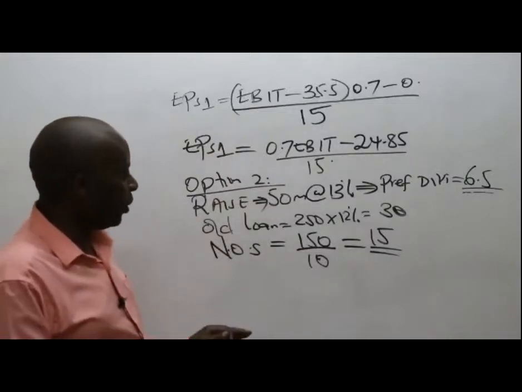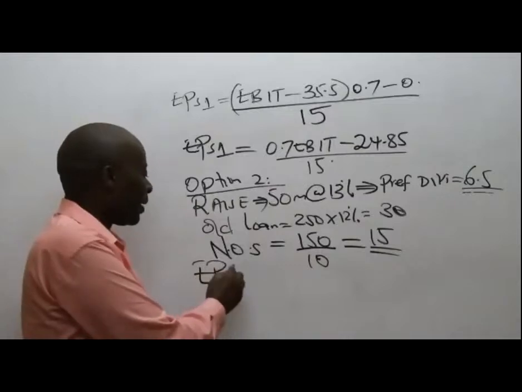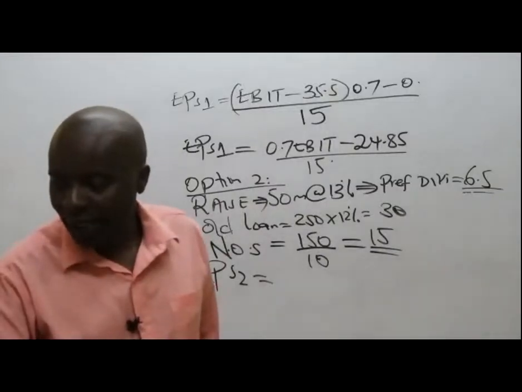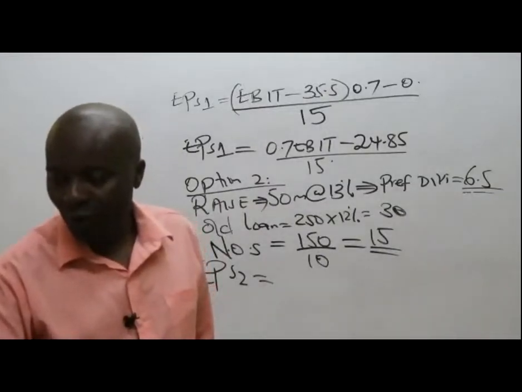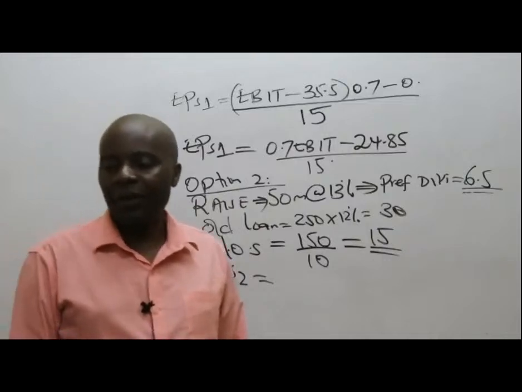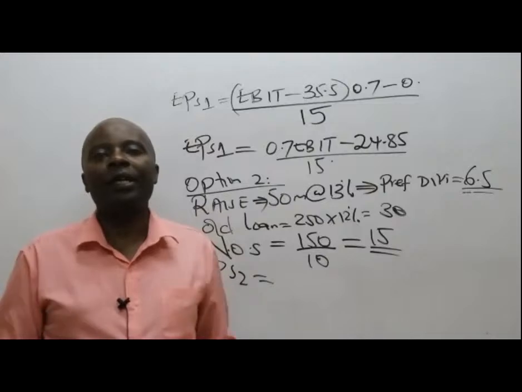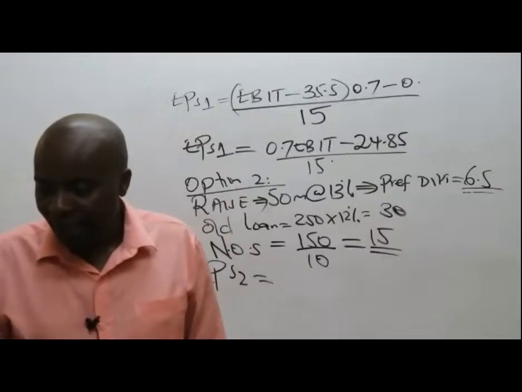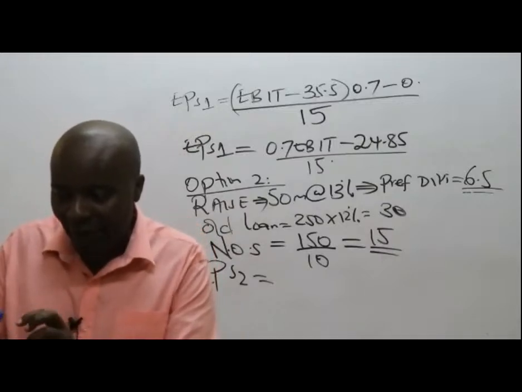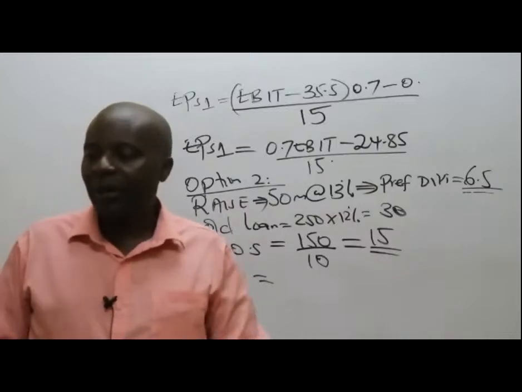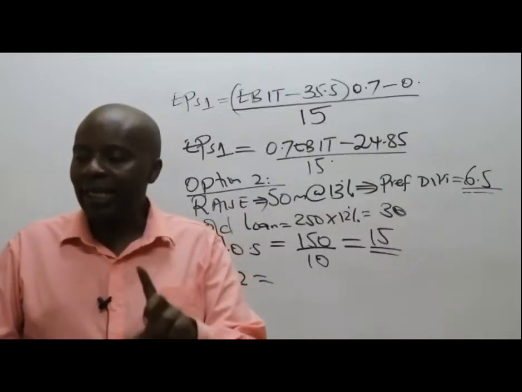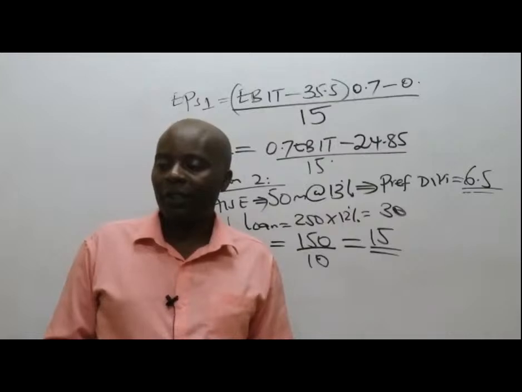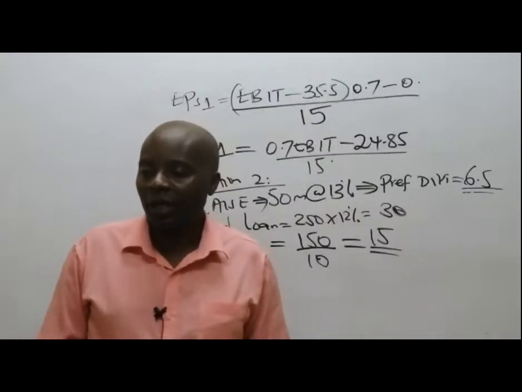If that is agreeable, could you kindly go ahead and give me the EPS2 formula? What do we have there? EPS2 formula. I can see Winnie. I want you to substitute figures inside now. Thank you very much for writing the formula correctly, but I would want you to write the proper figures inside that formula. What do we have there?